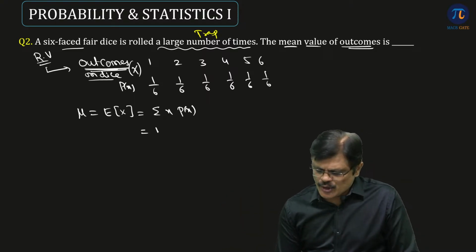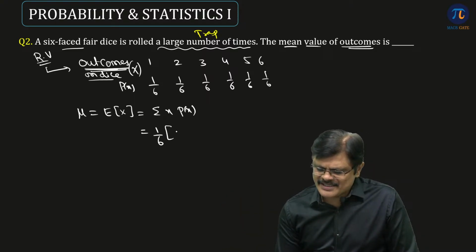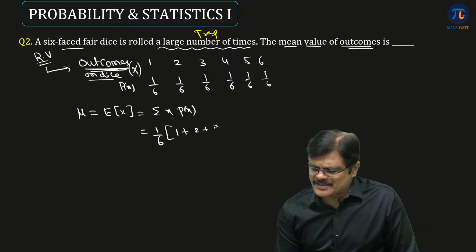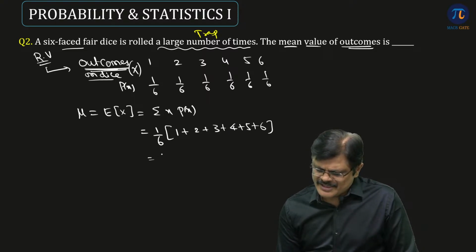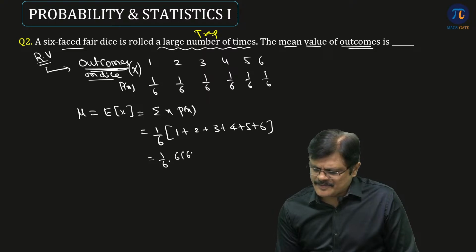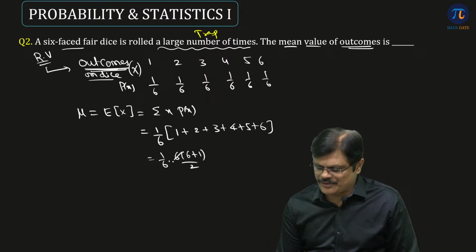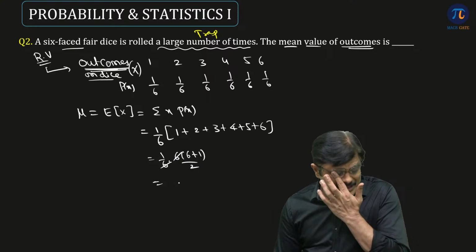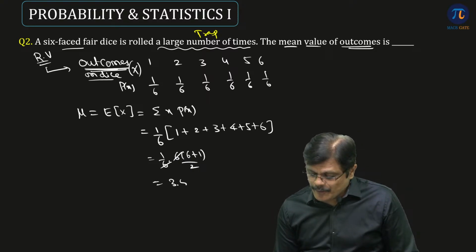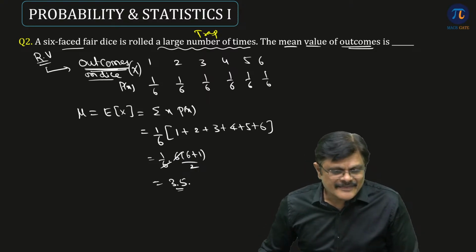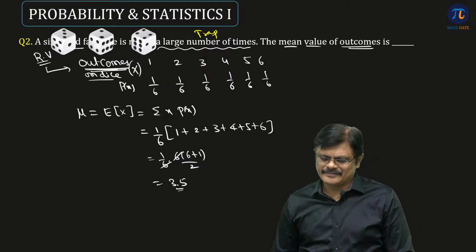But 1 by 6 is common, so I just take it common. So 1 by 6 into 1 plus 2 plus 3 plus 4 plus 5 plus 6, which is nothing but 6 into 6 plus 1 by 2. You know, sum of first 6 natural numbers is 6 into 6 plus 1 by 2. 6 cancel, 6 plus 1, 7 by 2, which is 3.5. That is the answer. Is the idea clear?